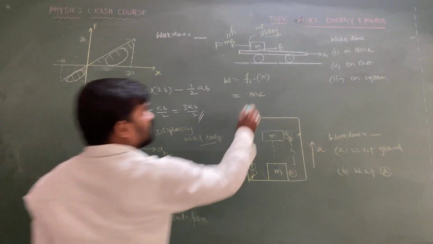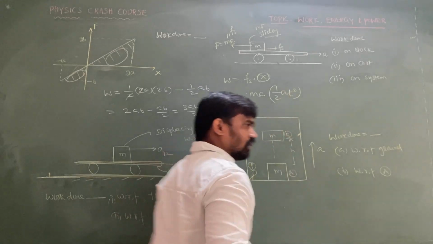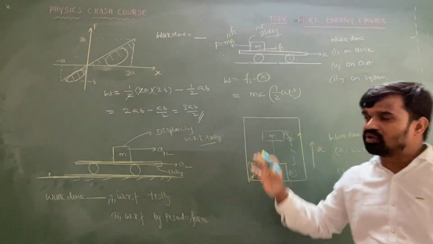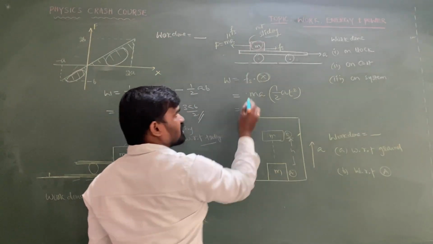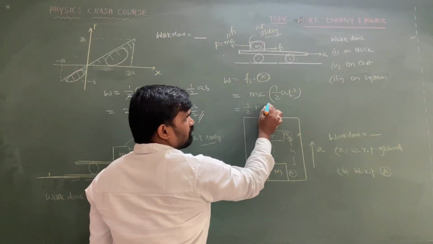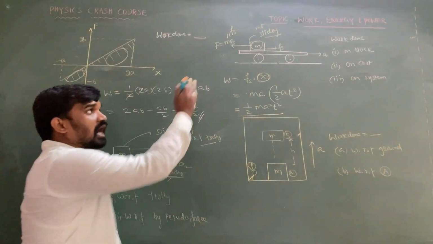And displacement is equal to what? S equals ut plus half a t square. u is 0, so it is half a t square. So the work done by the friction on the block is equal to half m a square t square. This is the work done by the friction on the block.